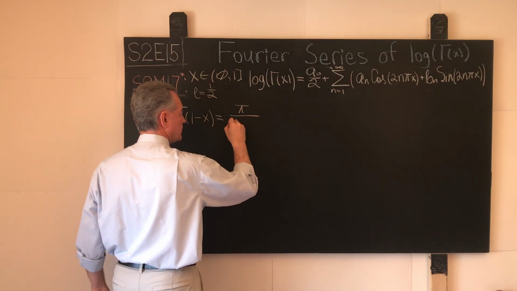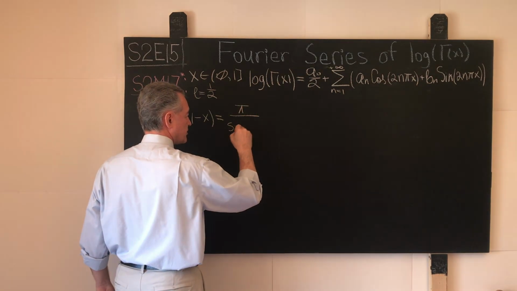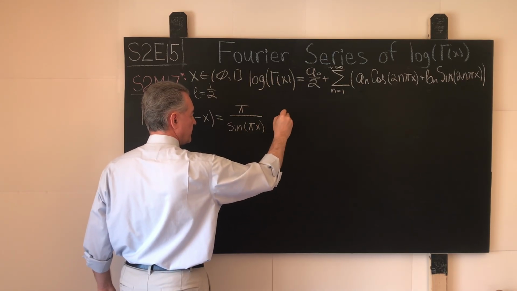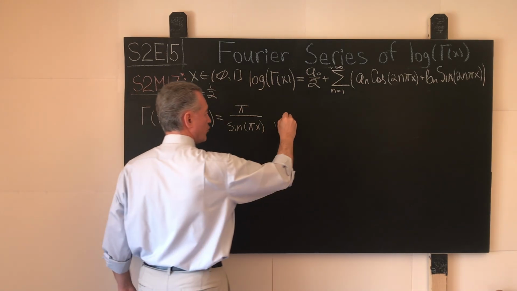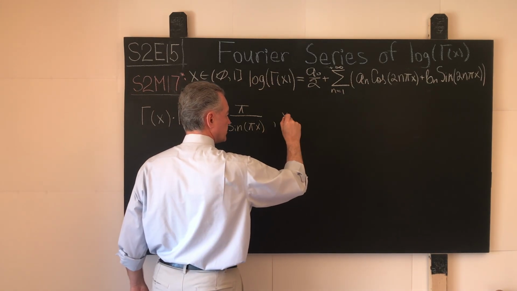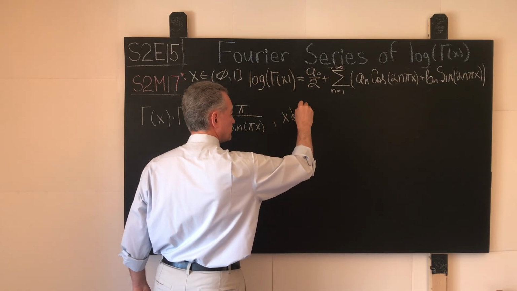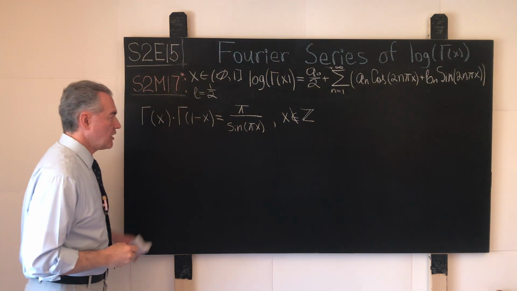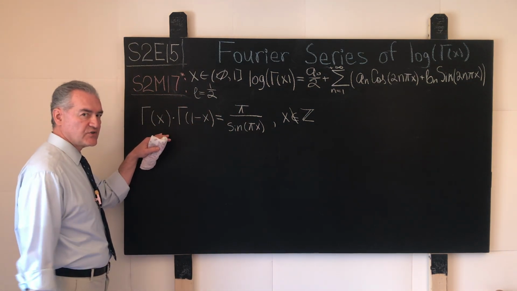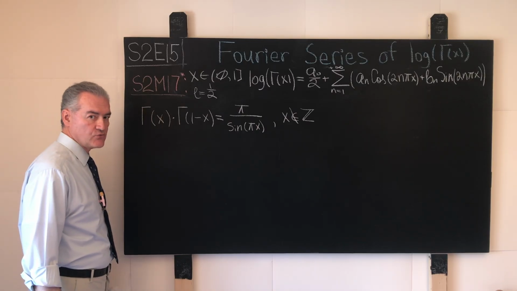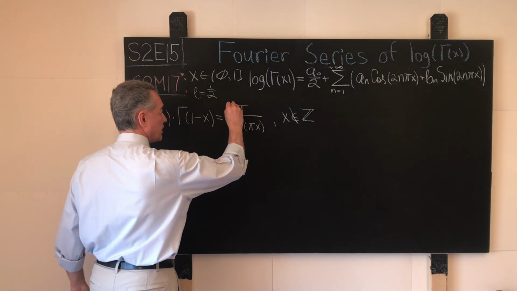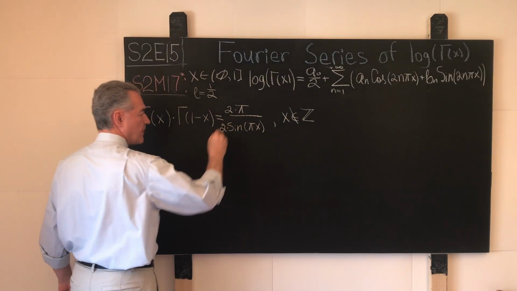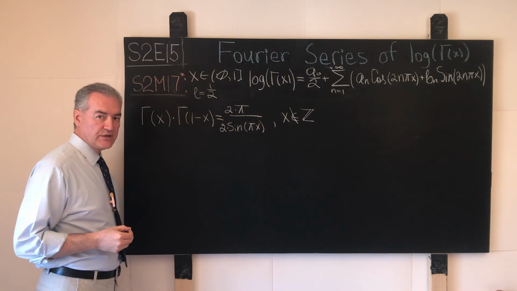Pi over sine, the trigonometric function of sine pi times x, and that formula holds for all x or complex numbers, this time real numbers that are not whole numbers. Now, what next transformation should we apply to this reflection formula? If we think about it, then multiplying the numerator by 2 and multiplying the denominator by 2 will do what we need to be done.